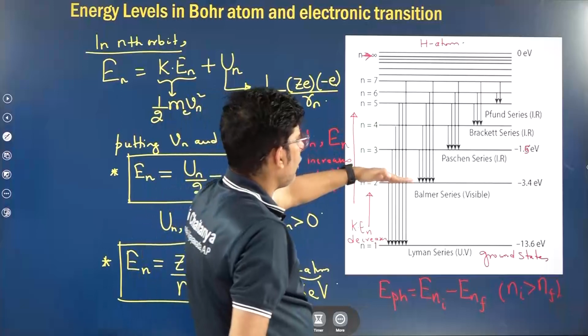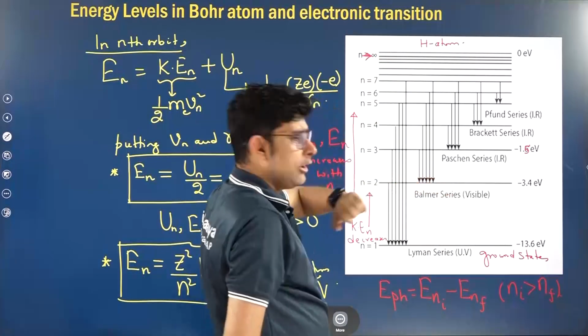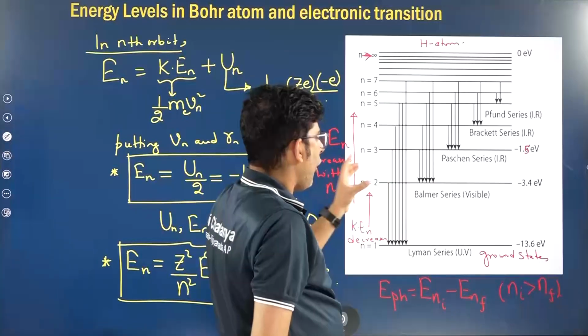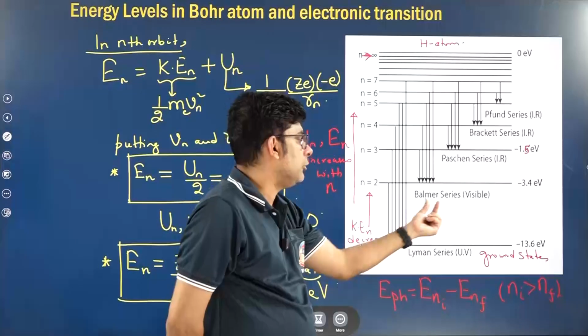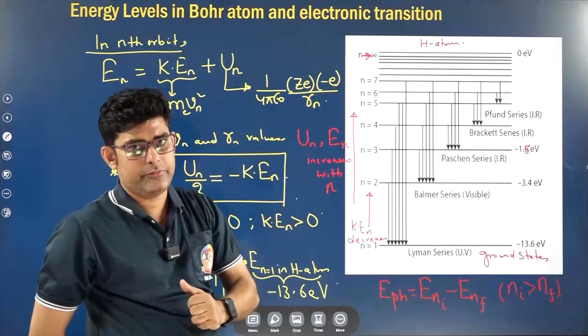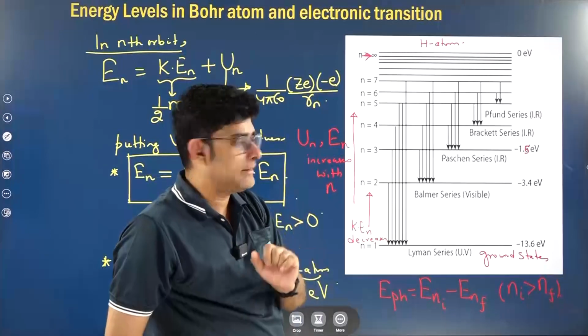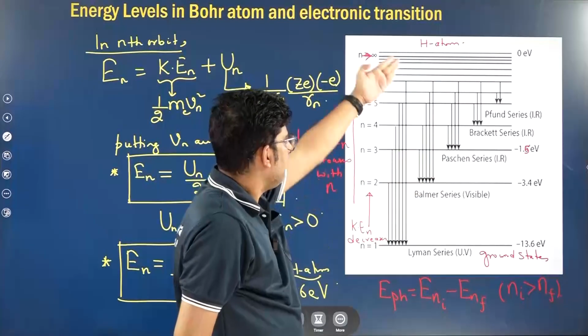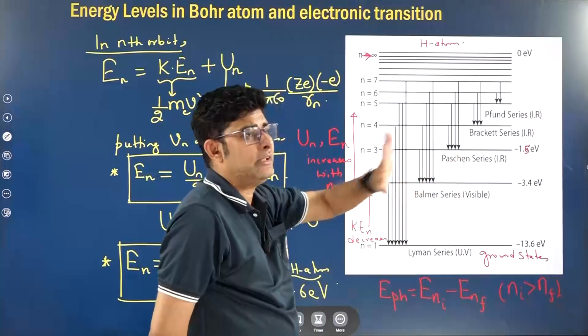When the electron jumps from higher orbits to the second orbit, all the photons liberated, in case of hydrogen atom, are found to be in the visible region of the electromagnetic spectrum, and they consist of what we call the Balmer series. Similarly, if the electrons transit down to the third orbit, we get Paschen series photons.